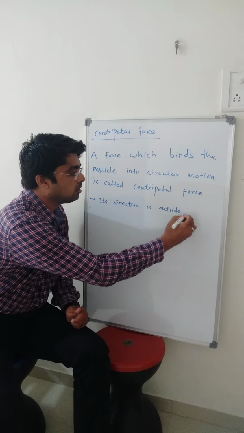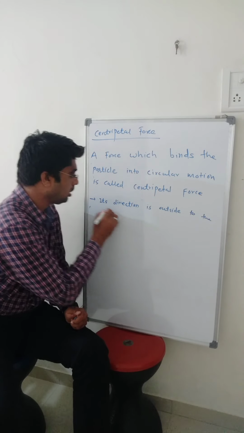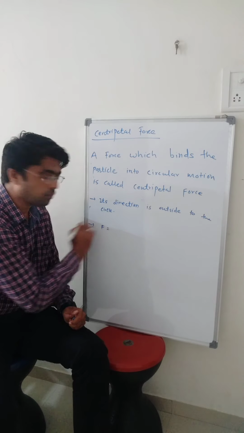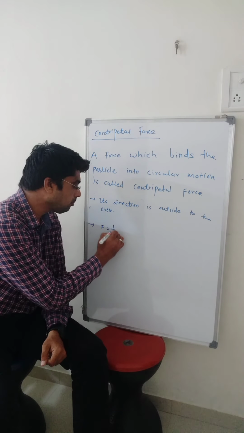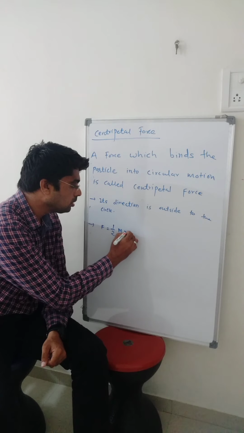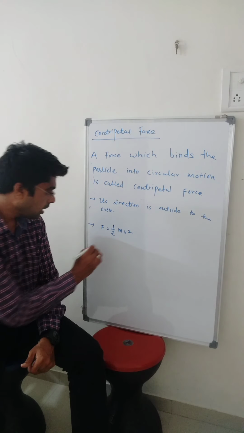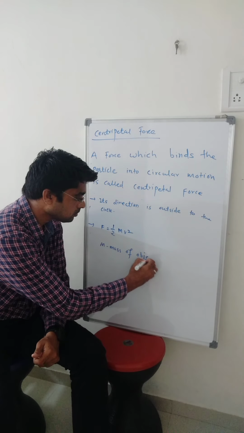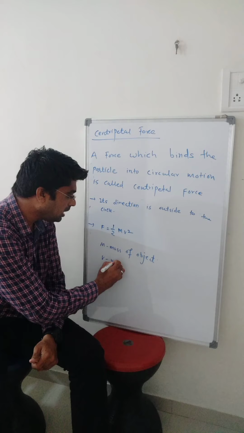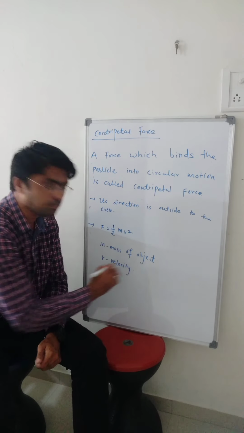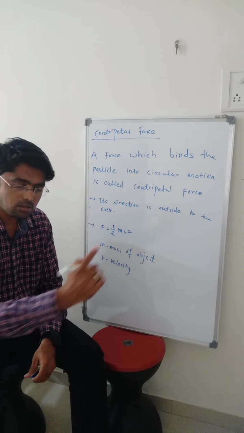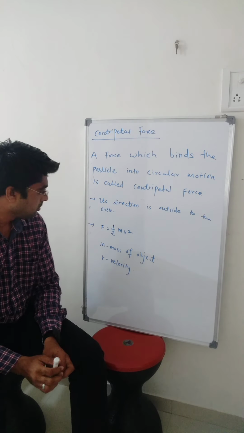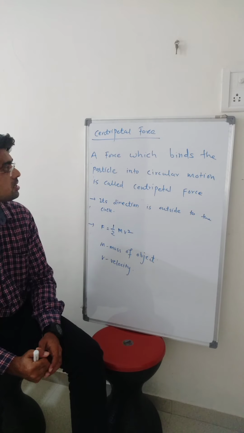outside to the circle, and its value is F equals to, it is given by 1 by 2 mv square, where m is the mass of the object and v is the velocity of that particle or object which is revolving around another object. So m is the mass, this is the centripetal force.